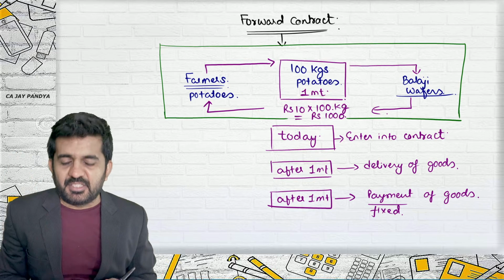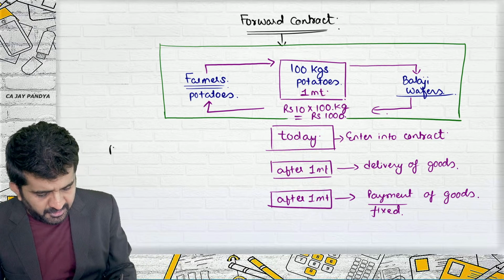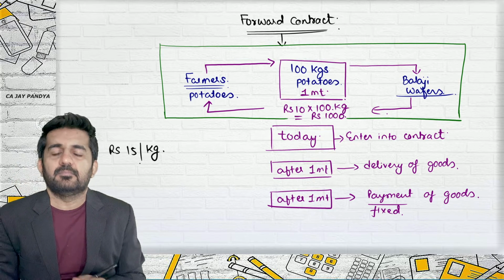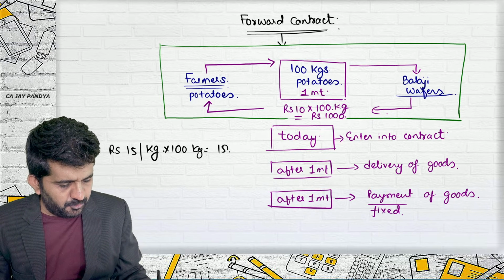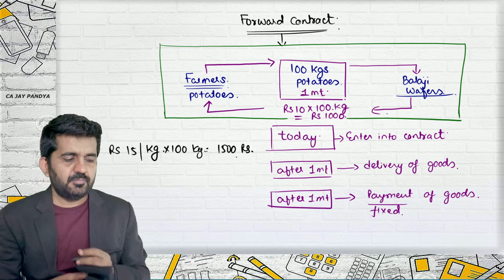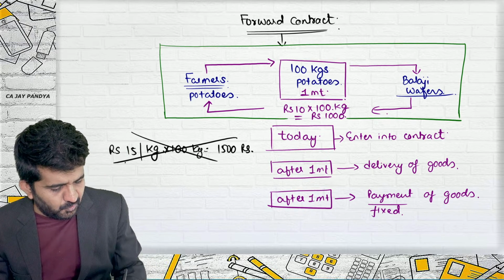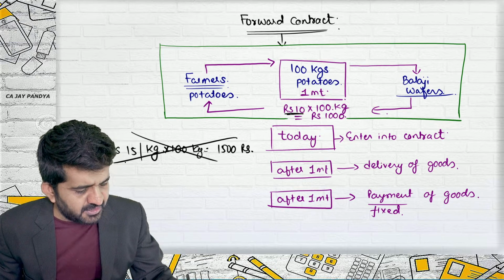See, what does this mean? After 1 month, if the price of potatoes becomes rupees 15 per kg, it will become 1500 rupees for 100 kg. So now will Balaji Wafers have to pay 1500 rupees? The answer is no. What was decided in the contract, 15 rupees or 10 rupees? 10 rupees.